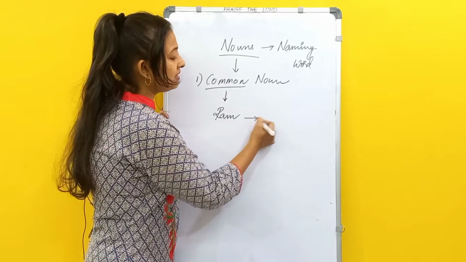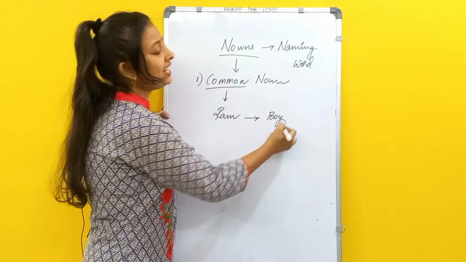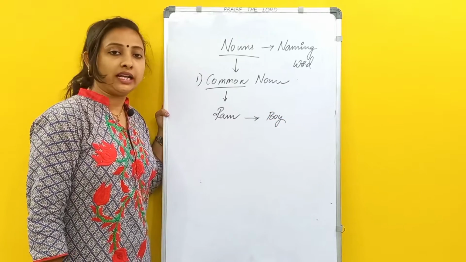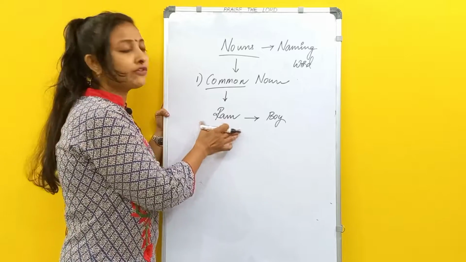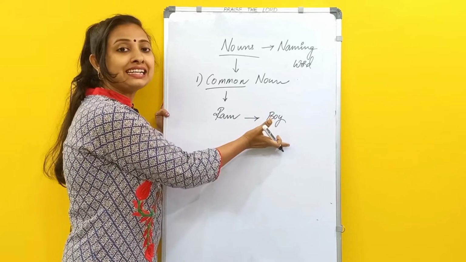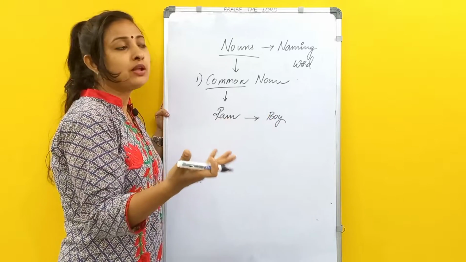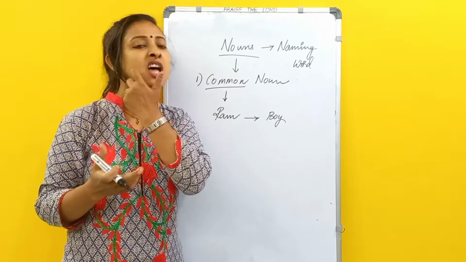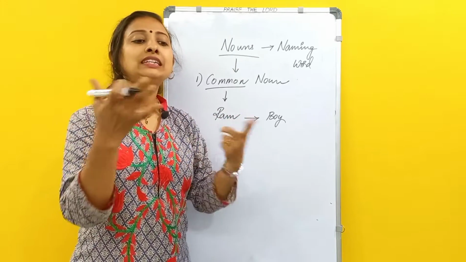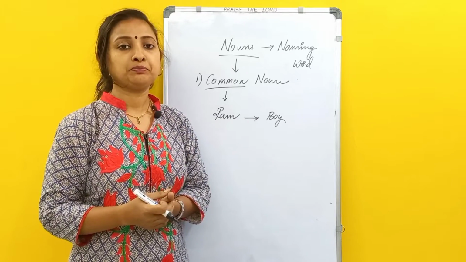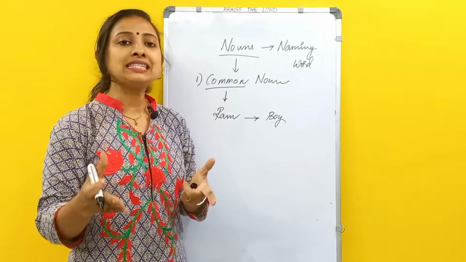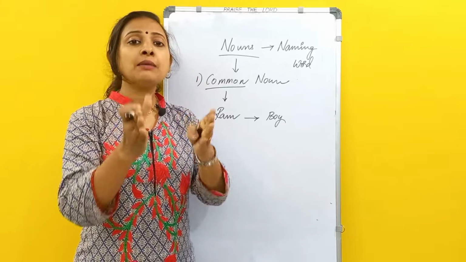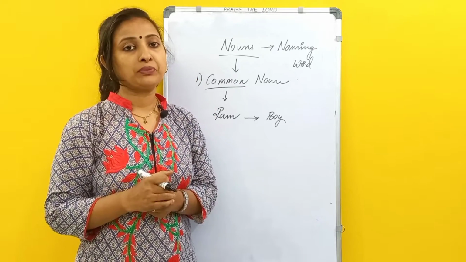But instead of Ram, what is Ram? Ram is a boy. Suppose I say Ram is a boy. So instead of Ram, I am just generalizing it, used in common. In a class, suppose I am talking to students and I call out, Ram, please stand up. If I say, Ram, please stand up, I am talking particularly to one boy.